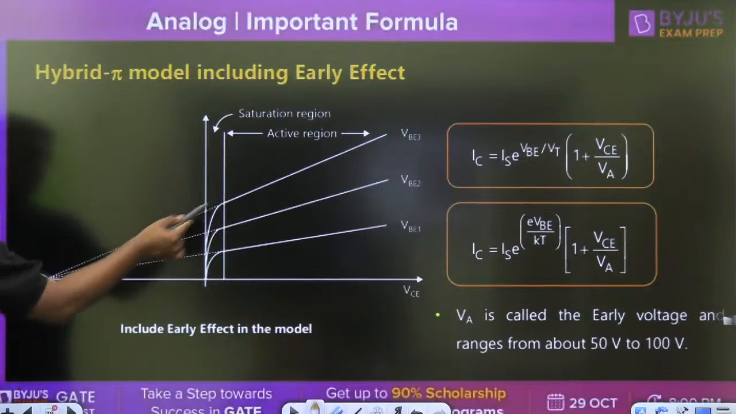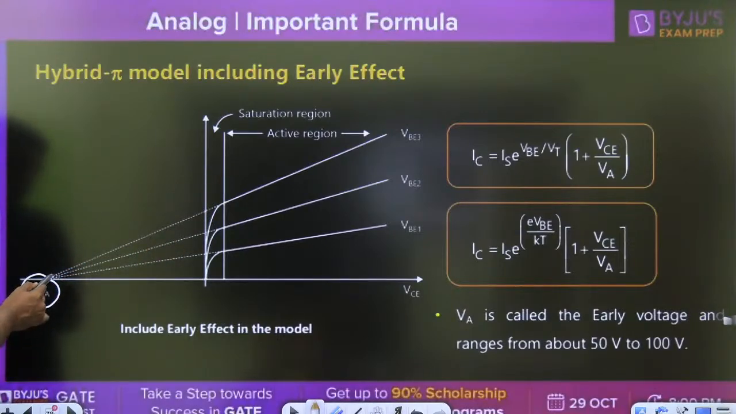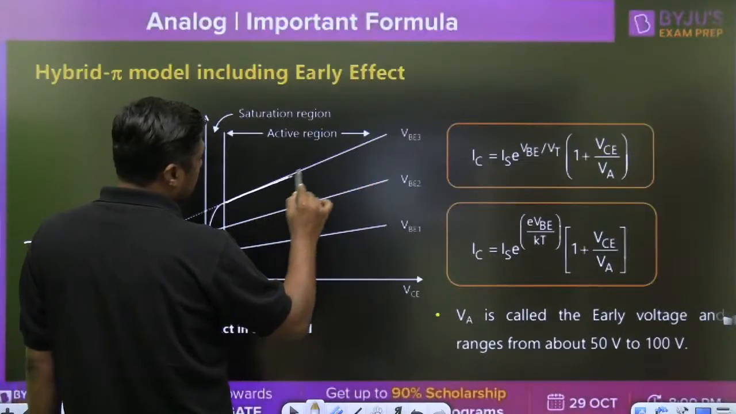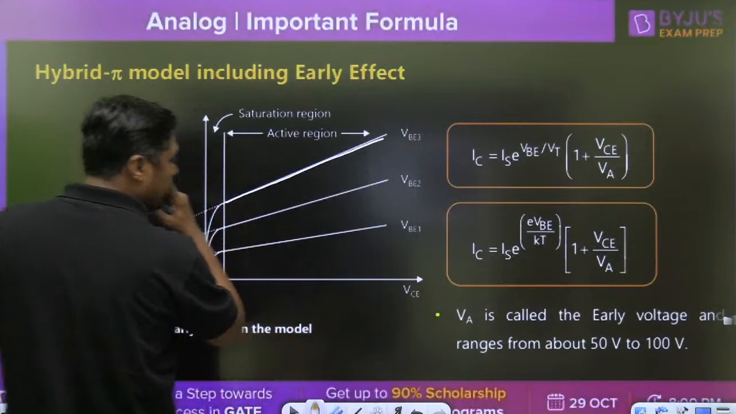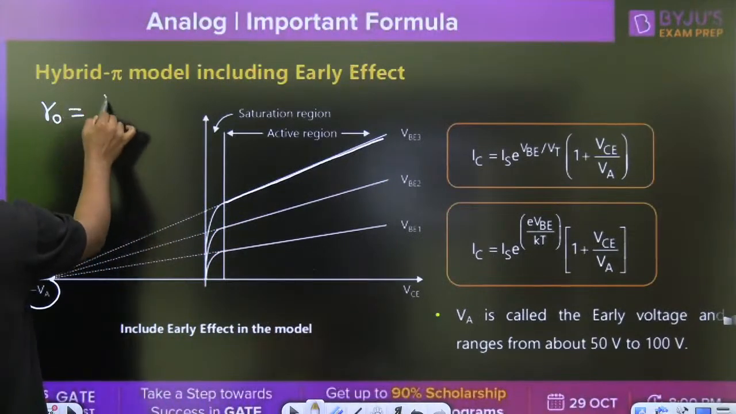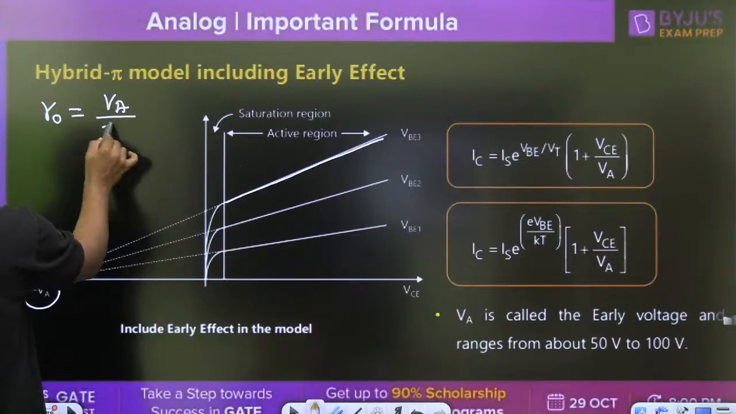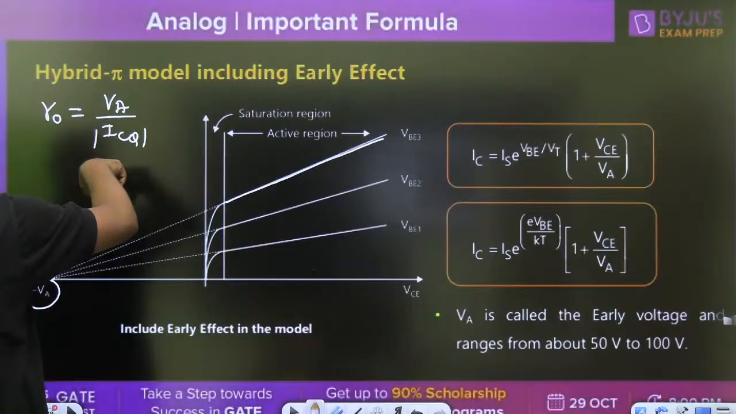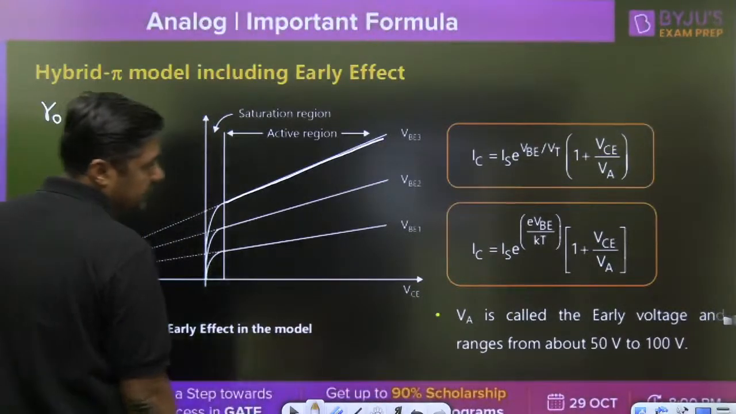When we are extending the curve backside, all the points will merge at this point, and that is called early voltage minus VA. VA is called early voltage. With the help of early voltage, we can find the slope of this line. And once we get the slope of this line, we can get the R0, output resistance. And output resistance is given by VA upon ICQ, where VA is the early voltage and ICQ is the quiescent collector current.